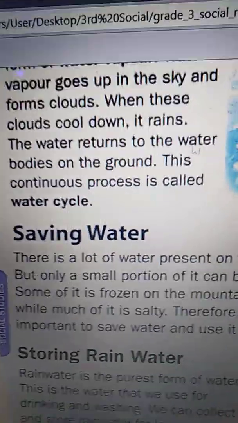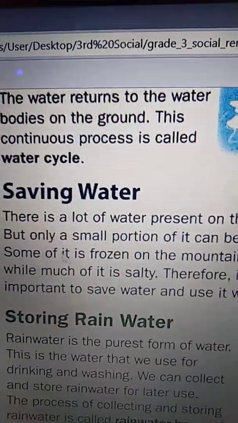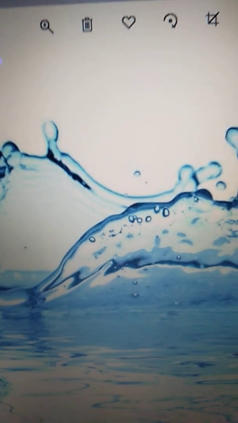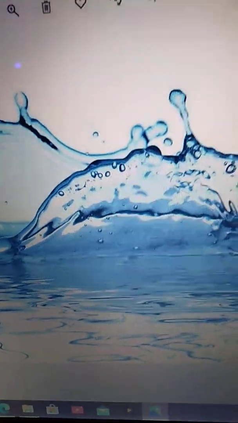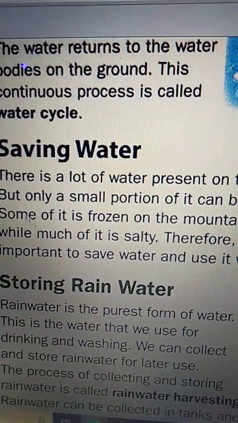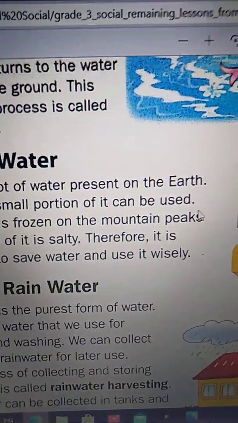Now, see this. Saving water. There is a lot of water present on the earth. But only a small portion of it can be used.